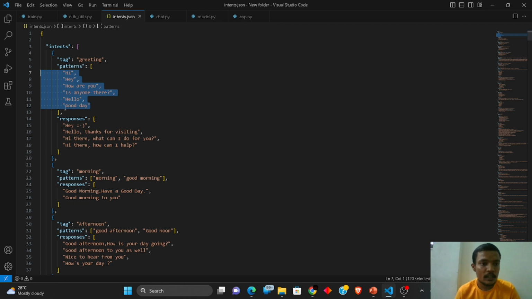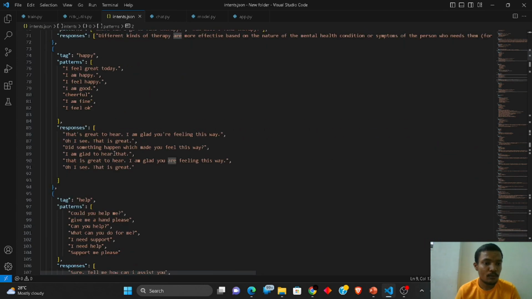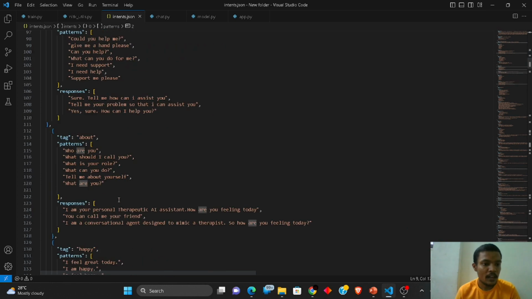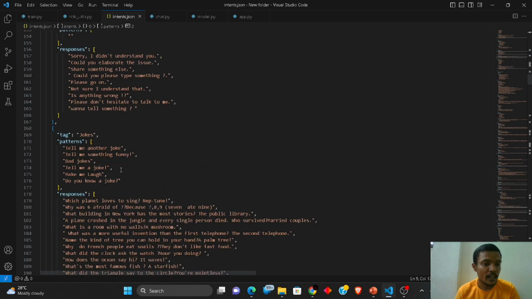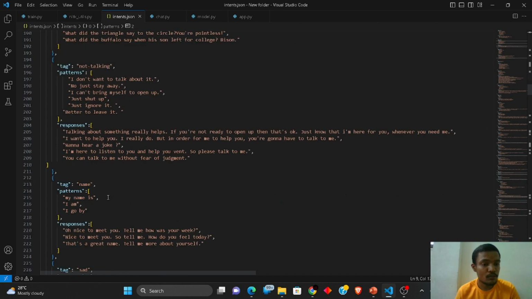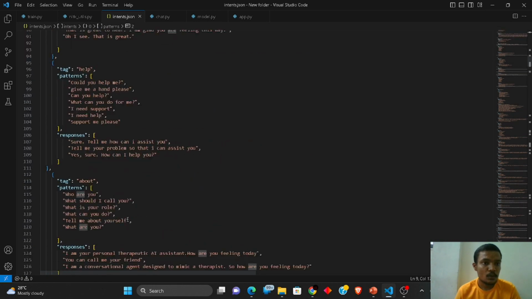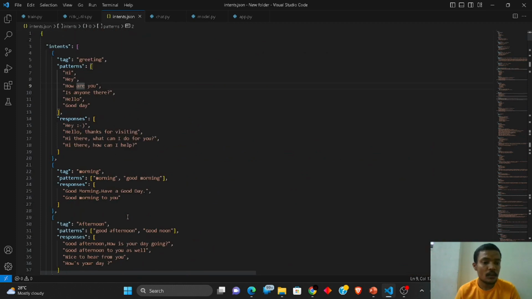Here you can see that the questions containing the same pattern have come into this greeting tag, and they have been given some responses. This intents.json file contains all such questions based on different types of tags, for example happy, help, different types of mental health questions, some jokes, and all those things. So basically this is our dataset which we are going to use.